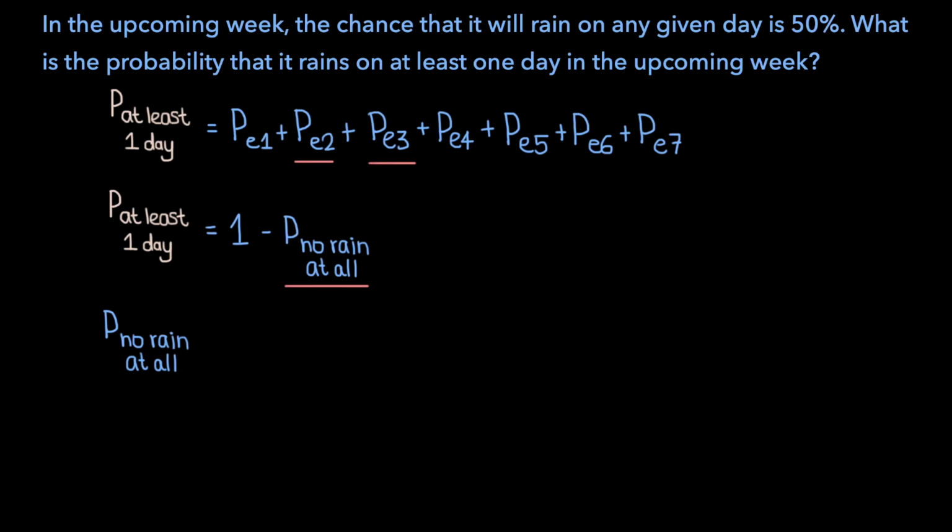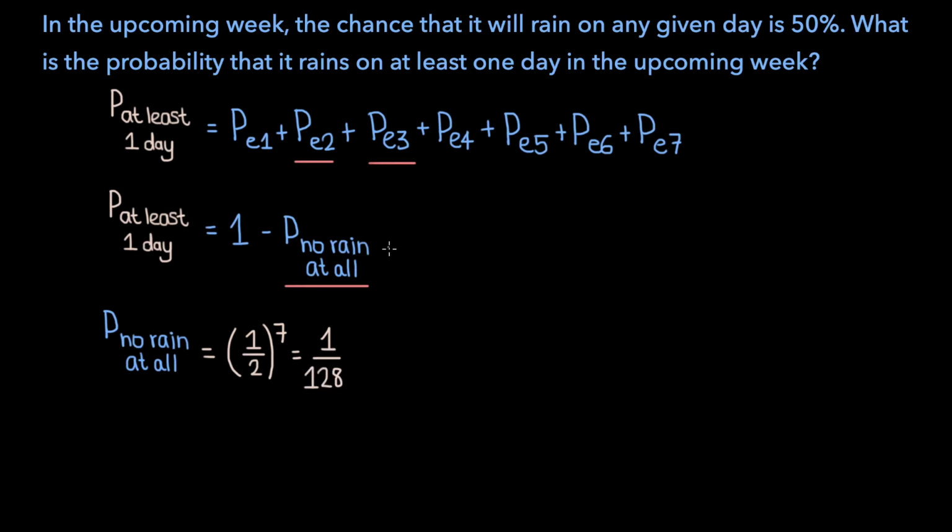The problem tells us that the chance of rain on a given day is 50%, which means that the chance that it won't rain is 50% as well, which is 1/2. Now, since there are 7 days, the probability of it not raining on any of those 7 days is 1/2 to the 7th power, which is 1 over 128.